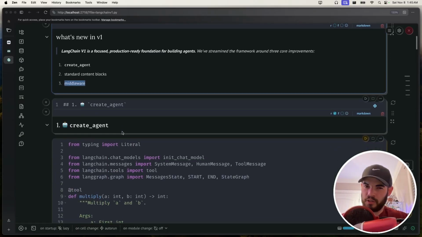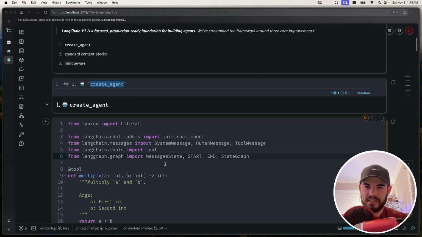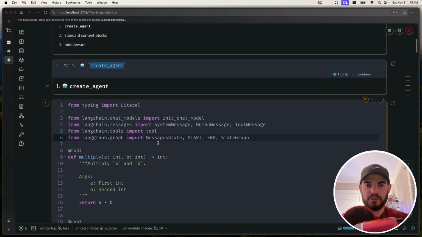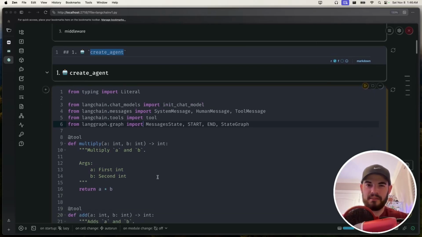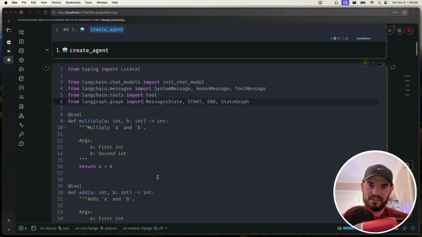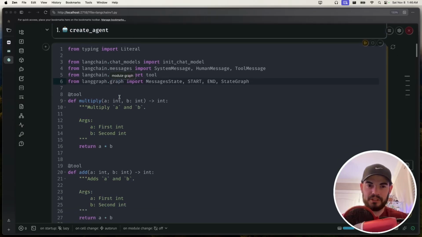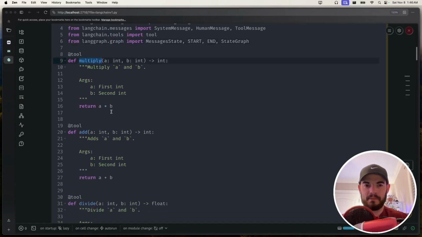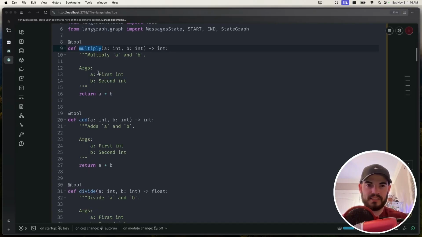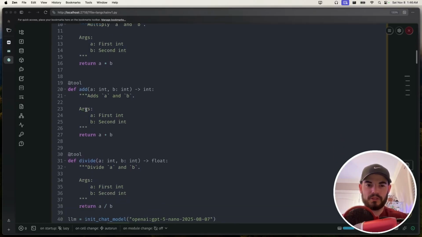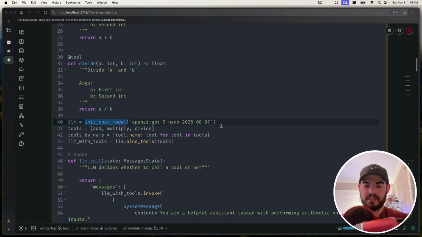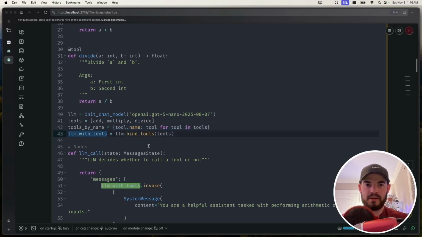Let's first talk a little bit about this new create agent. This has been kind of a familiar concept for those that have used LangChain in the past. And particularly if you've used LangGraph, there's this create React agent. And so I just want to go down the history a little bit here. If you were to try to replicate the functionality that the new create agent gives you, you would need to do something like this. Let's just hypothetically say we have a calculator, and obviously this isn't a great example, but we have a tool for multiply, add, divide, etc. Let's say we initialize our chat model, we add these tools to it, we do some sort of nice little lookup convenience map here, and then we have LLM with tools.